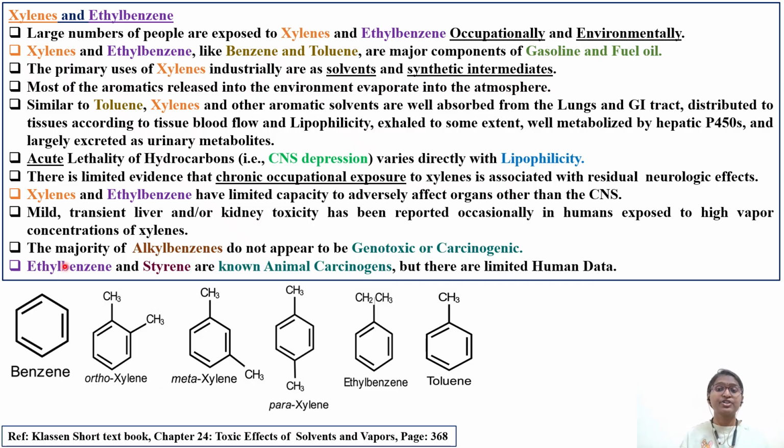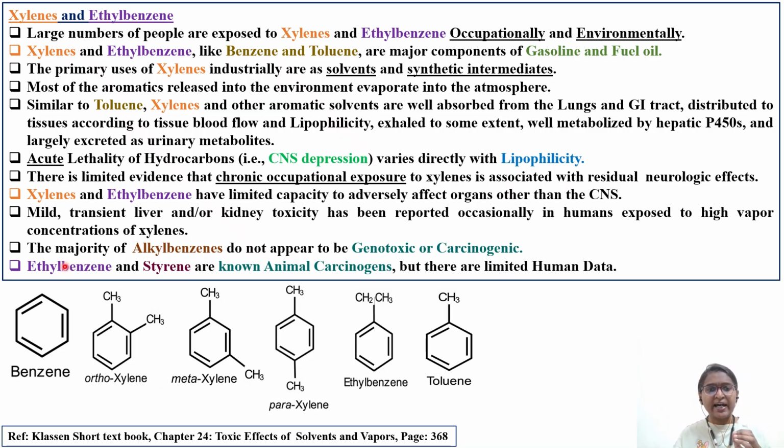On high concentrations of xylene exposure, there is a possibility of liver or kidney damage because urinary metabolites are involved. Metabolism has to take place in the liver and elimination has to take place in the kidney. So upon long-term, high-concentration exposure, there is a possibility of liver or kidney damage. This is again something you have to remember.